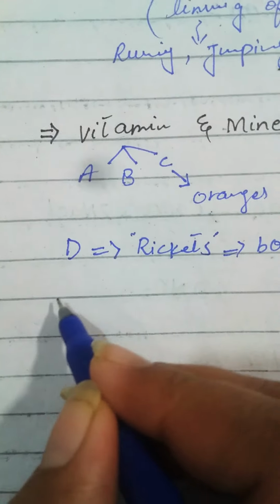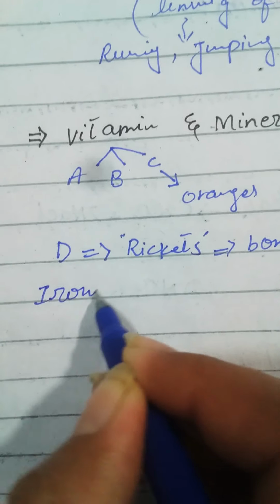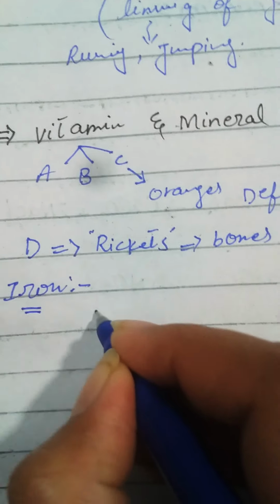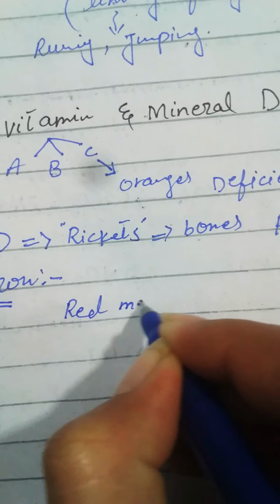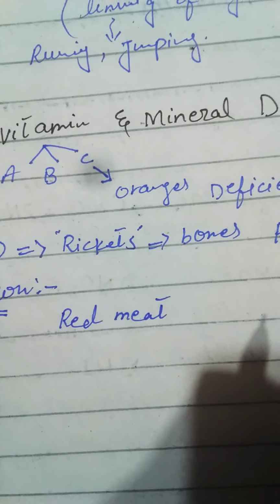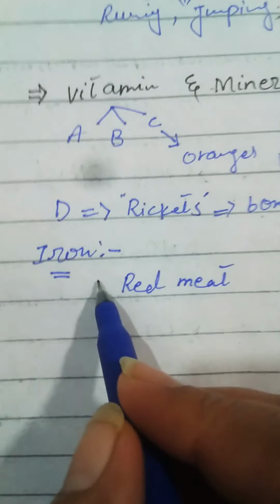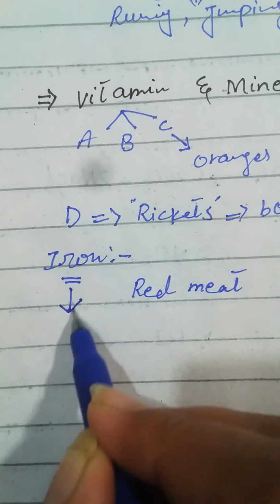Next is iron. Iron is also very important in our human body. We get it mostly from red meat. This iron is responsible for the working of hemoglobin.